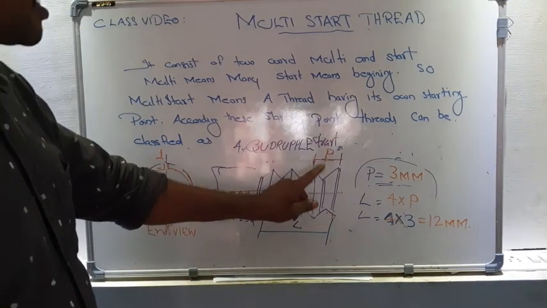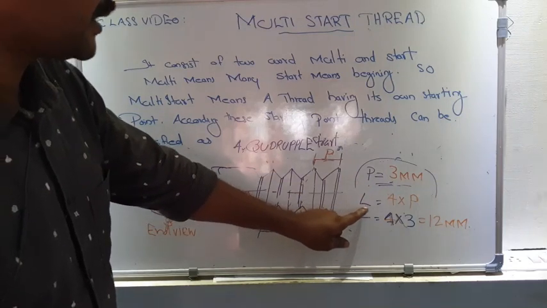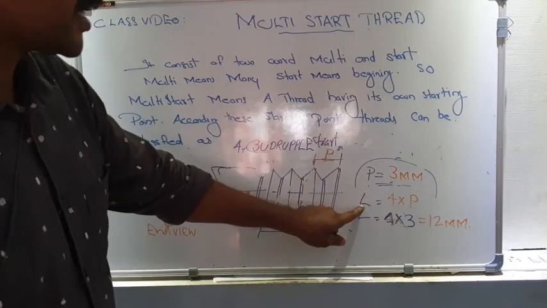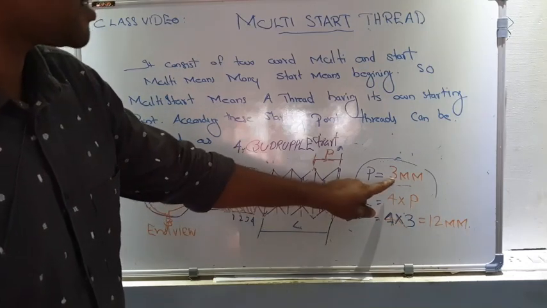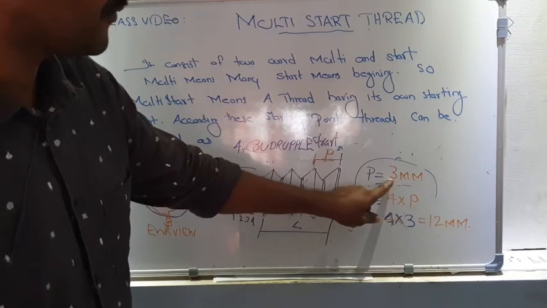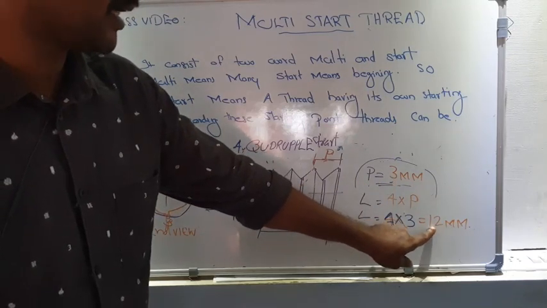There is a relation between pitch and lead. That relation is expressed mathematically. That means lead is equal to 4 into pitch. That means 4 into 3, since pitch is the same 3 as in the earlier example. So 4 into 3 is equal to 12 millimeter.